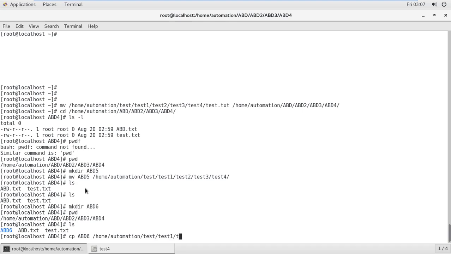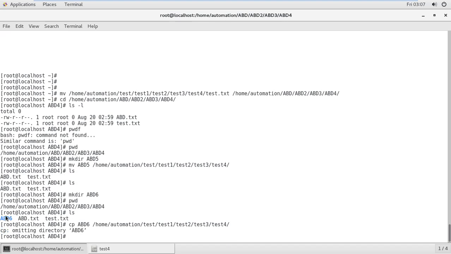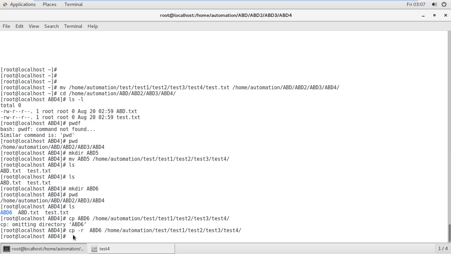It is omitting the directory. Omitting means that it is a directory, so you need to use the flag hyphen r. So now it's copied from over there.